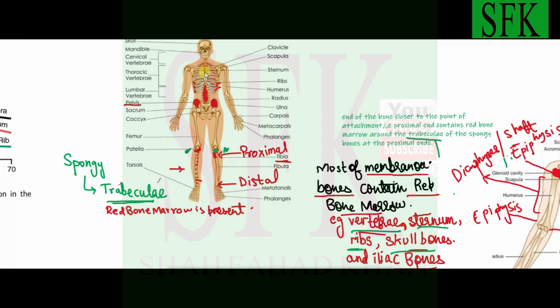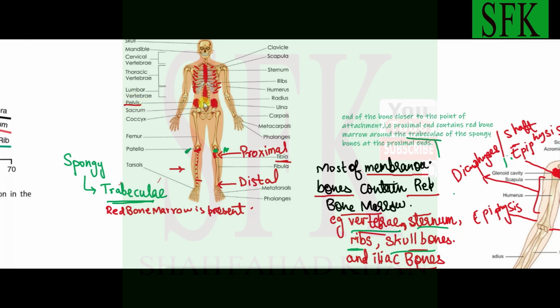This is the sternum, the median sternum, which lies along the median plane. The sternum, the vertebra and the ribs contain red bone marrow. These are the major red bone marrow containing bones.